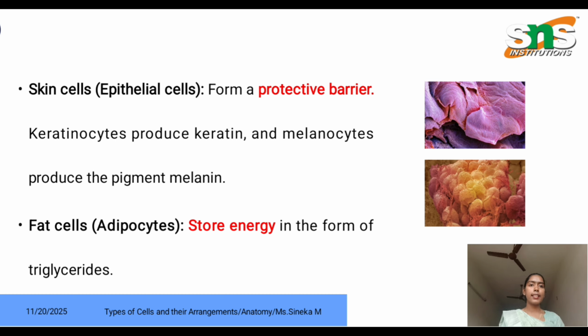Another one is skin cells, also called epithelial cells. It is a protective barrier for our human body. Keratinocytes produce keratin. This is a type of skin cell. The other type is melanocytes, which produce melanin. Keratin is helpful for maintaining hair, skin and nail strength. Melanocytes are pigment producing cells. The pigment is called melanin, which gives color to our skin.